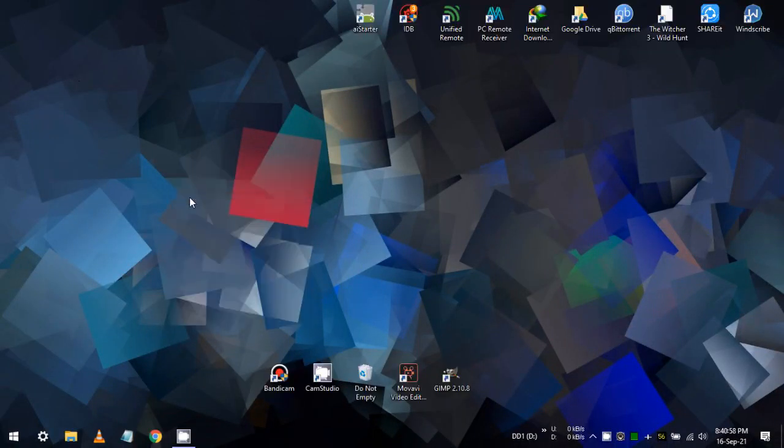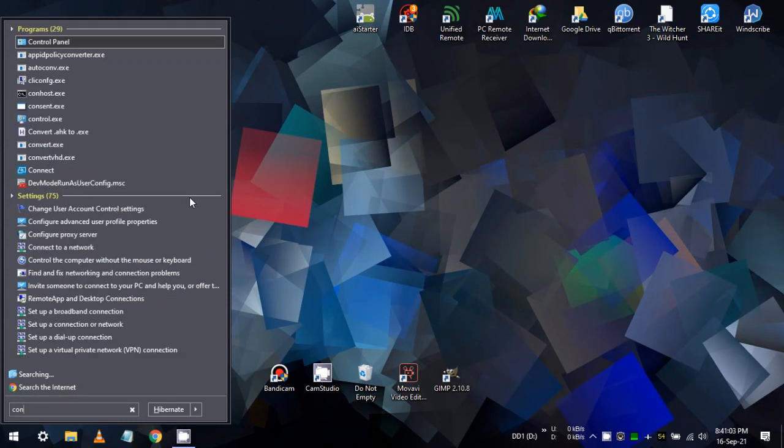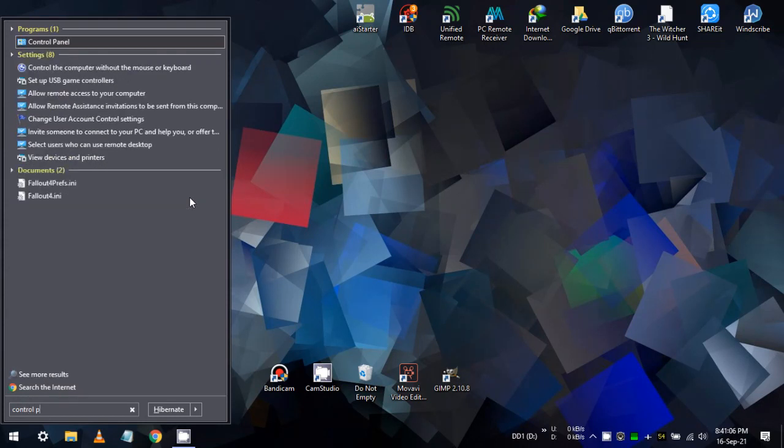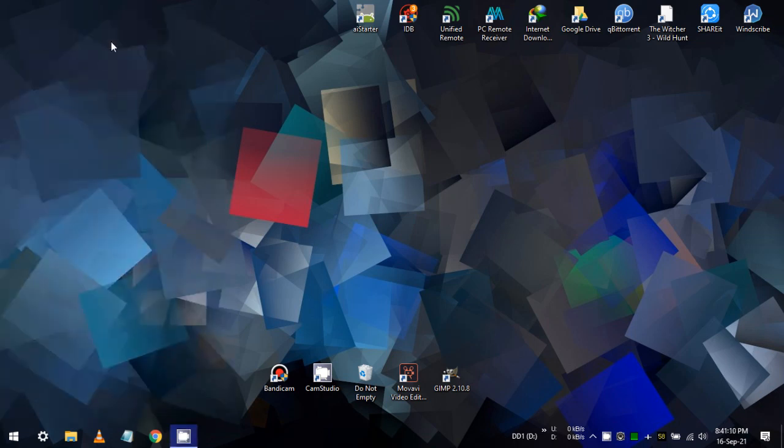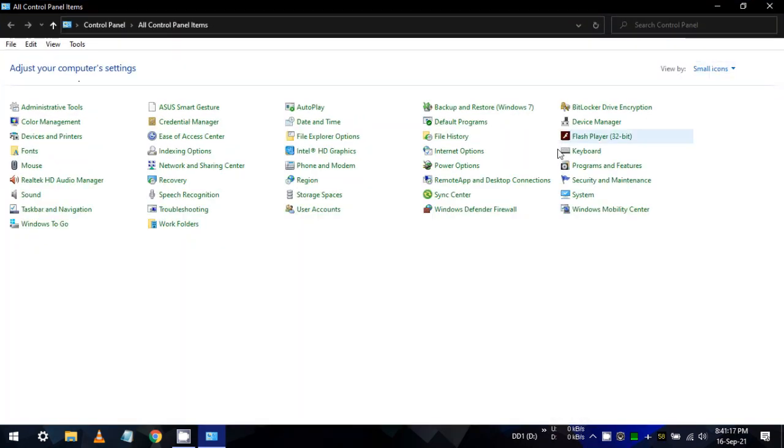So go to your control panel. To get to the control panel, you could search for control panel in start menu as well. Anyway, within control panel in the top right corner, click the drop down menu view by and select small icons. Now from the list of these various apps, find your audio manager app. As I said, for me it's Realtek HD audio manager. So open this.